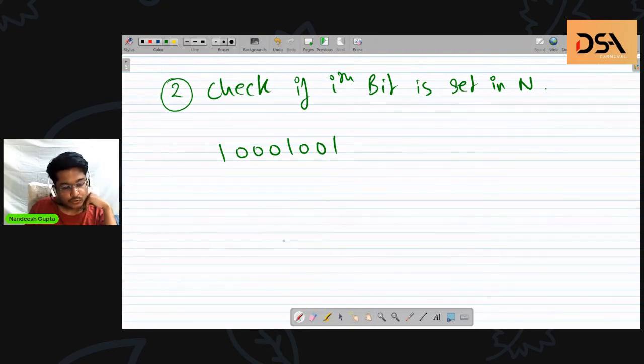OR with 2 raised to power I not equal to 0. I don't think that will work.